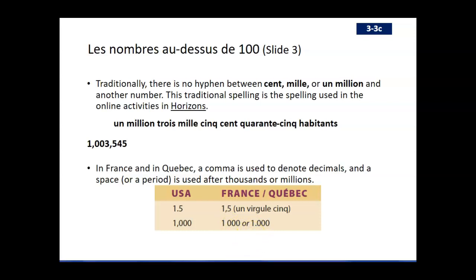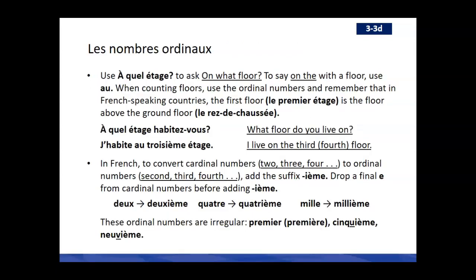Okay, one last item to look at with numbers, les nombres ordinaux. So in English, you might know about cardinal numbers and ordinal numbers. Cardinal numbers are basically the digits, 1, 2, 3, 4, 5, 6, 7. Ordinal numbers are going to be like first, second, third, fourth, fifth, etc. And those are the numbers we would use to talk about the floors of a building. And we do the same thing in English too, so this isn't really any different. So we might ask the question, à quel étage? So what floor are we talking about?